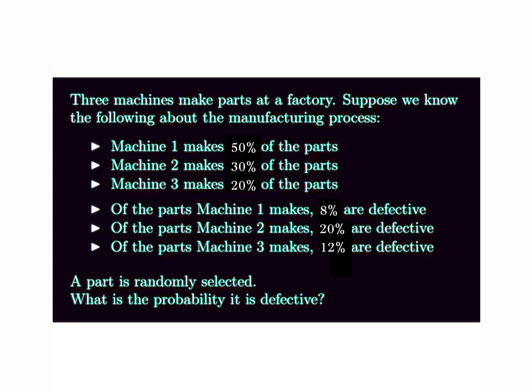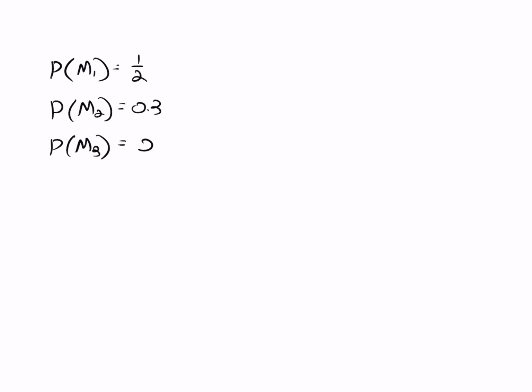What information are we given? If a part is randomly selected, the probability it came from machine 1 is 50%, or 0.5. The probability it came from machine 2 is 30%, or 0.3, and the probability it came from machine 3 is 20%, or 0.2. Therefore, P of M1, meaning the probability that the part came from machine 1, equals 0.5, and P of M2 equals 0.3, and P of M3 equals 0.2. Note that these are mutually exclusive events that cover the entire sample space. The randomly selected part will come from one and only one of these machines.